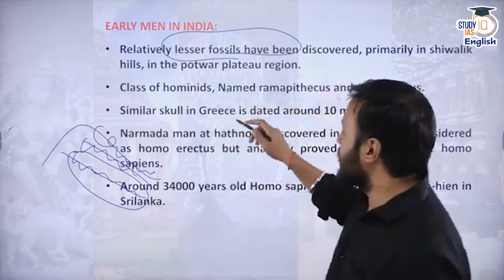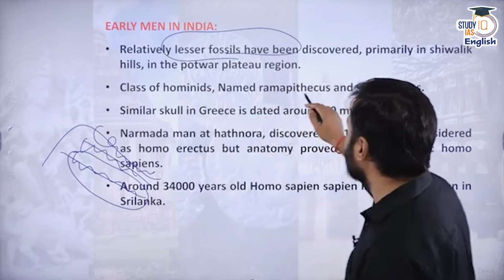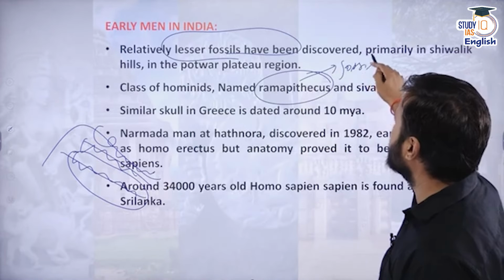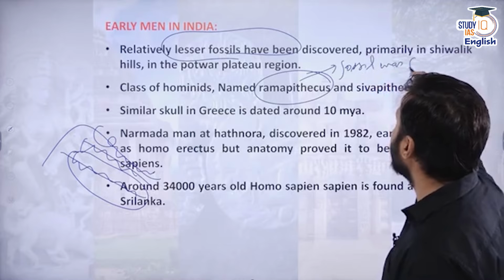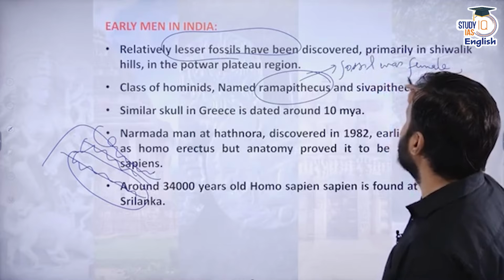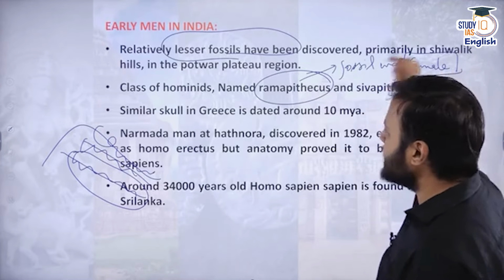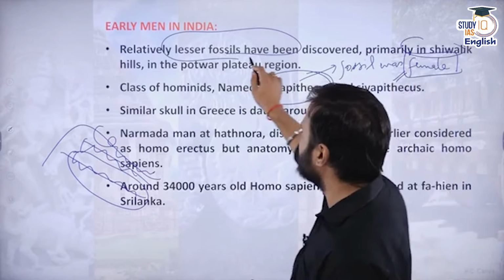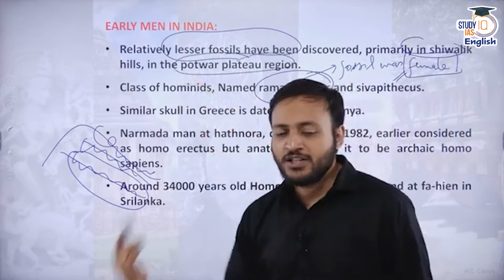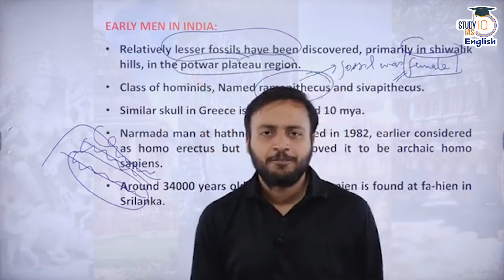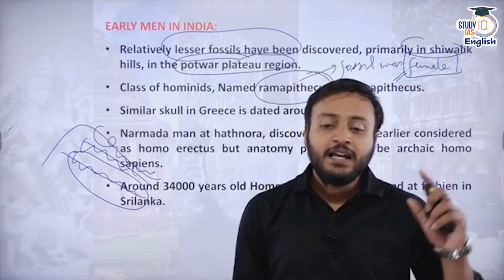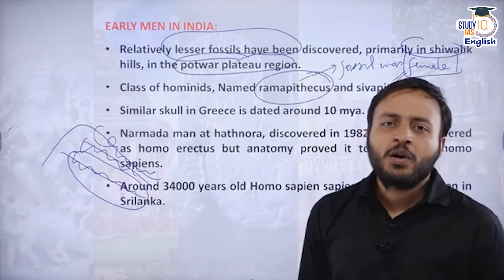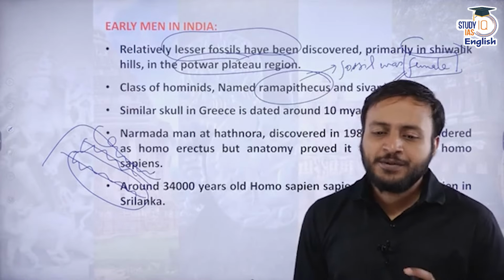If we talk about Ramapithecus and Shivapithecus, the Ramapithecus fossil was probably a female. These fossils have been recovered from places like Shivalik Hills and Potwar Plateau in the region of modern day Pakistan. However, in India, the earliest trace of the human beings, modern human beings, is obtained from